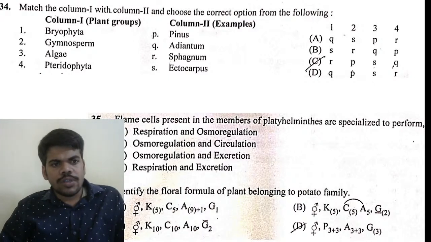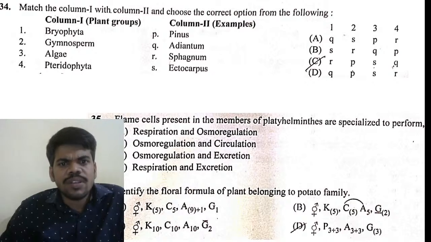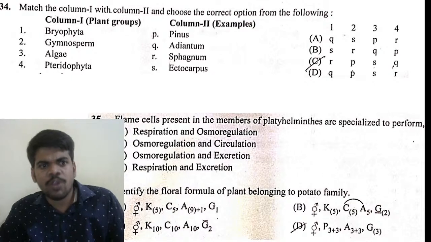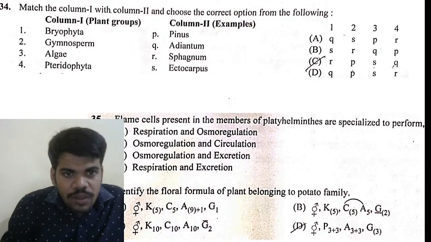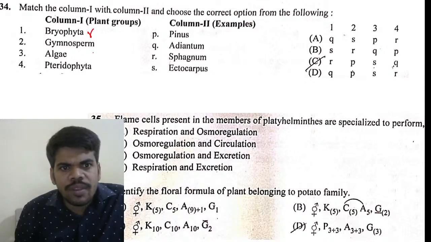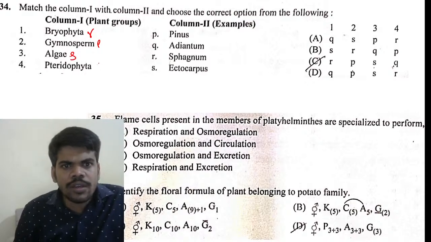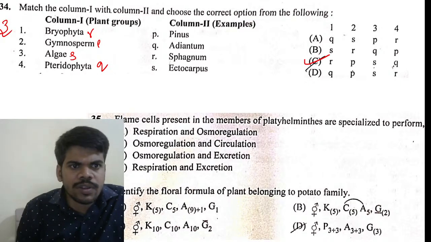Next, 34th question. Pinus, Adiantum, Sphagnum, and Ectocarpus are given on one side. On the other side, Bryophyta, Gymnosperm, Algae, and Pteridophyta are given. So the right answer is the first one. Sphagnum is a Bryophyta, Pinus is a Gymnosperm, Ectocarpus is an Alga, and Adiantum is a Pteridophyta. So the right answer for this is option 3.